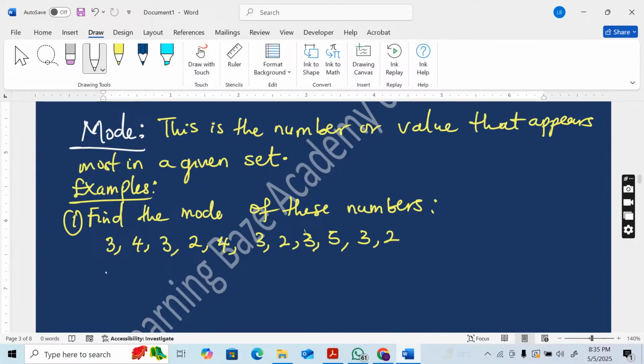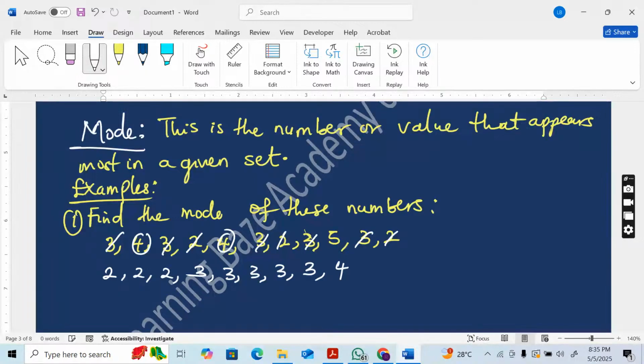So the smallest number here is 2. How many times does it appear? 1, 2, 3. It appears 3 times. Then the next number will be 3. 1, 2, 3, 4, 5. So 3 is appearing 5 times. Then the next number is 4. It appears 1, 2, only twice. Then the last one is 5, which appears only once.